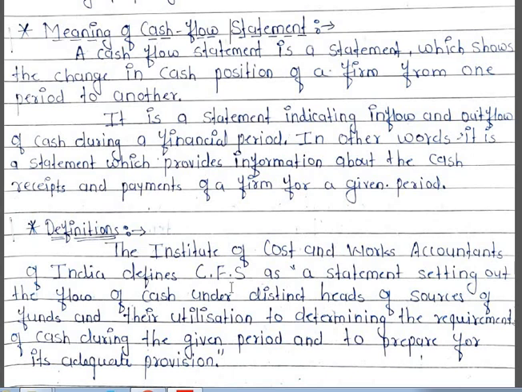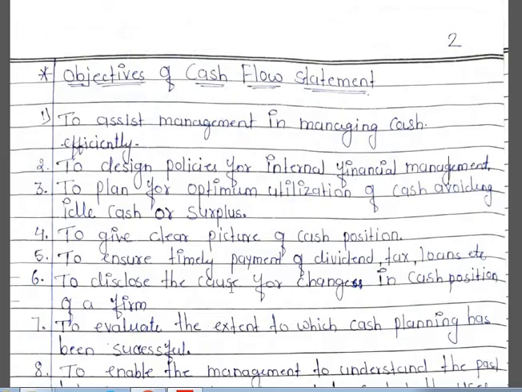We need to have a proper amount of cash available with the business organization, and that is possible with the help of preparation of cash flow statement, because in this statement we get to know how much balance of cash the firm has in the beginning, for what purposes the cash is being utilized, and what is the closing balance. And as per this cash flow statement, we can easily determine how much cash the firm may require during the given period, and with the help of that we can prepare the provision for cash. I hope you understood what I mean by cash flow statement.